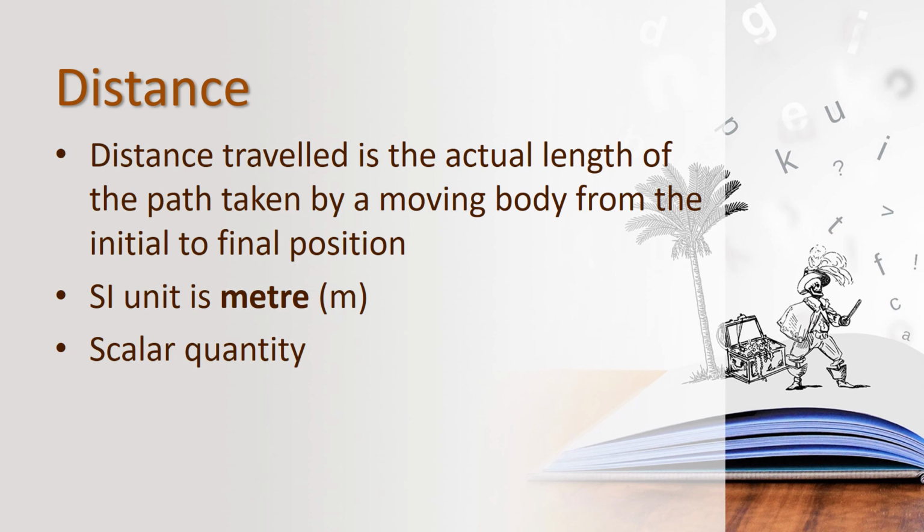You can measure it in kilometers, meters and miles. But what is the SI unit of distance? The SI unit of distance is meter.